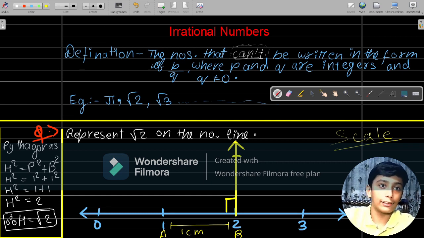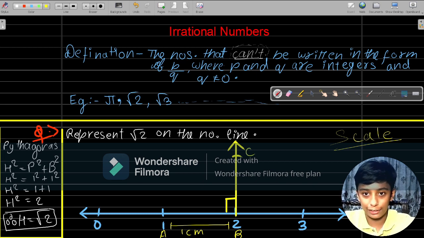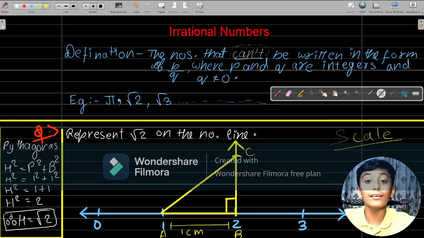And the new point which we get, we name it as C. After this, you have to join point C to point A, and draw a straight line over here. So this is the right angle triangle you got. A to C is the hypotenuse, and it is nothing but root 2.